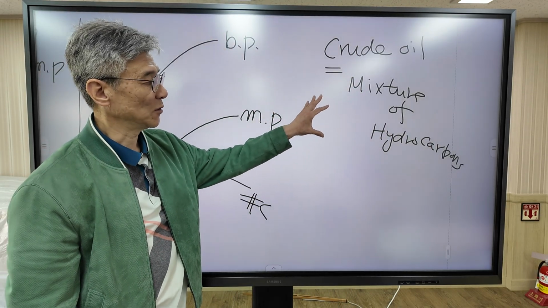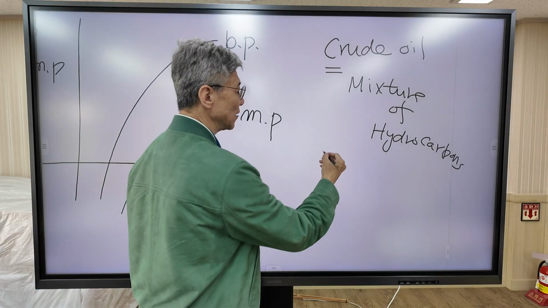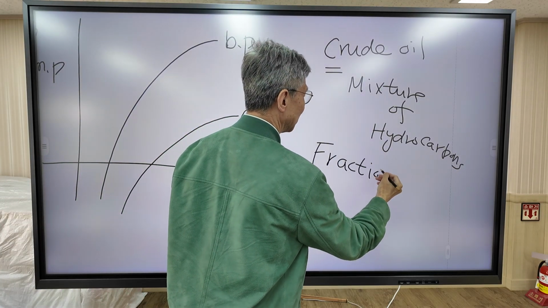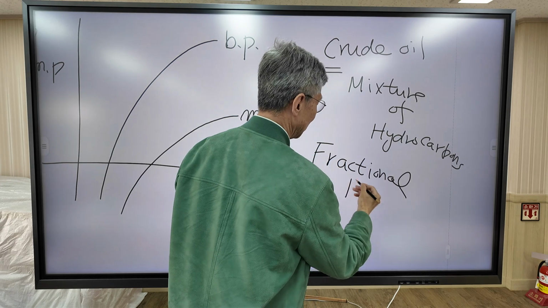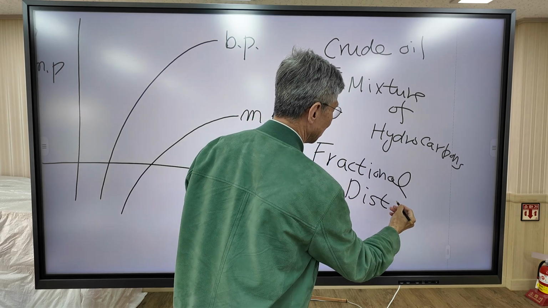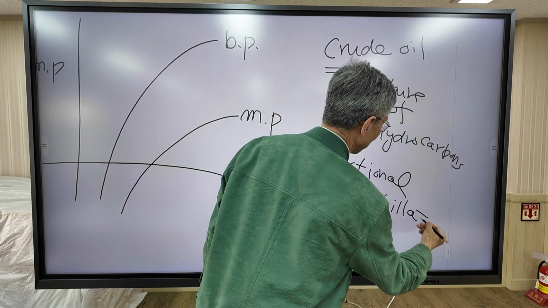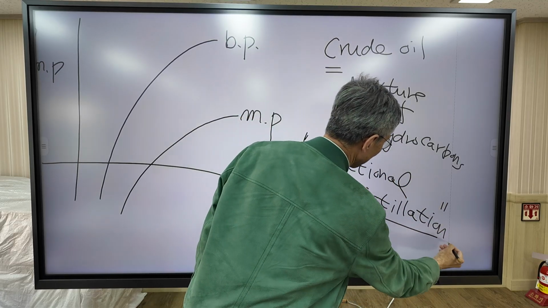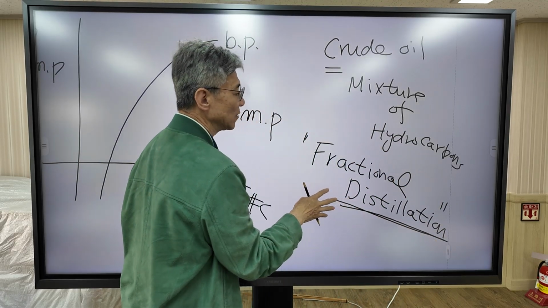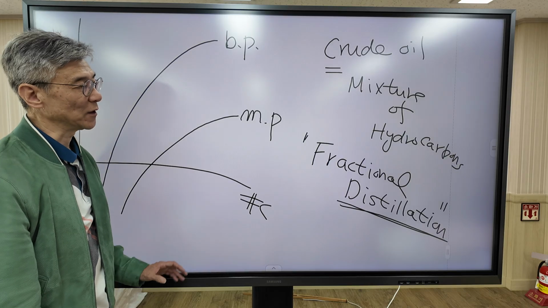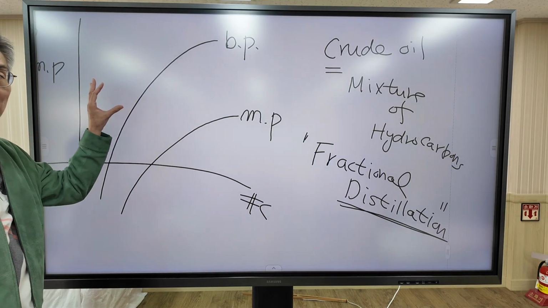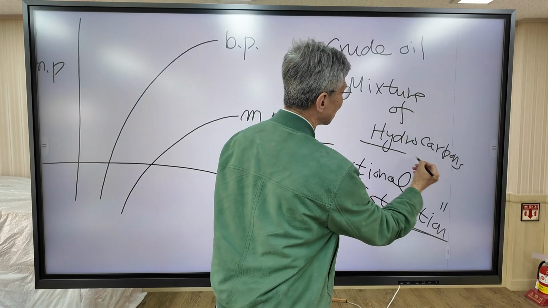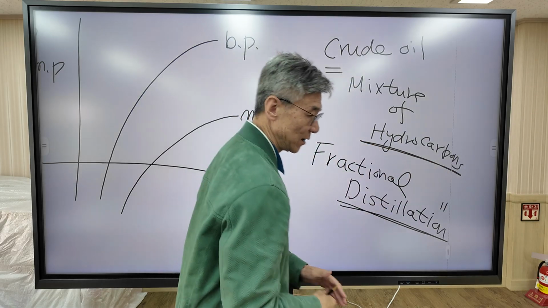To separate the hydrocarbons, we use fractional distillation. Fractional distillation takes advantage of the difference in boiling points. Using this technique, we can separate the various kinds of hydrocarbons.